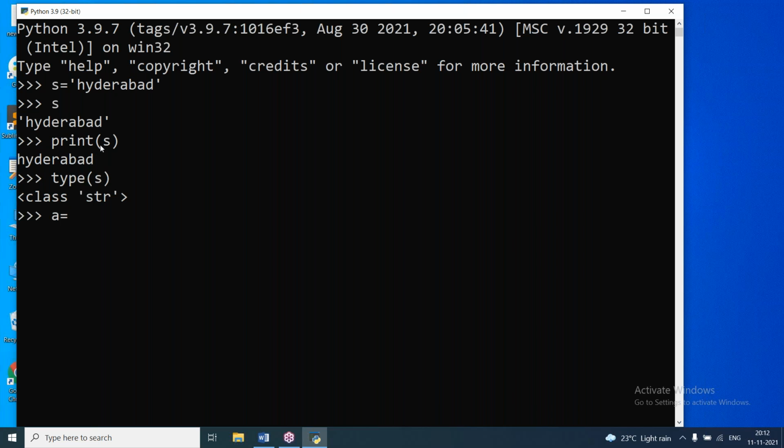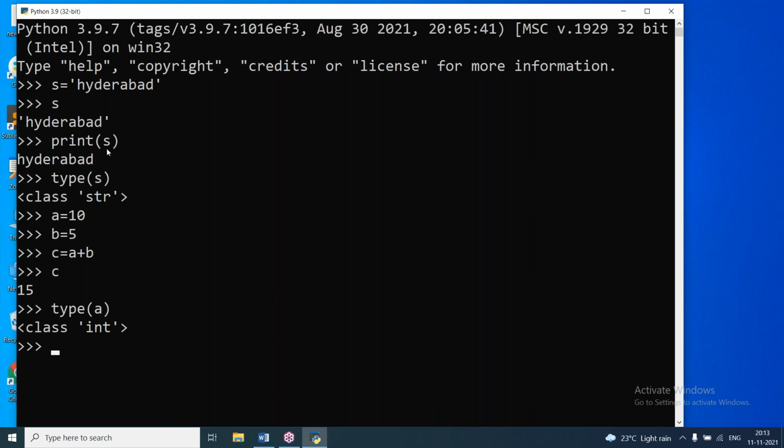And now here I'll say A equal to 10, B equal to 5, C equal to A plus B. And here I'll say print C, directly C. It is giving the result. If I want to know the data type of A, B, and C, then I can use the type function. It is showing class int because we are giving integer values.